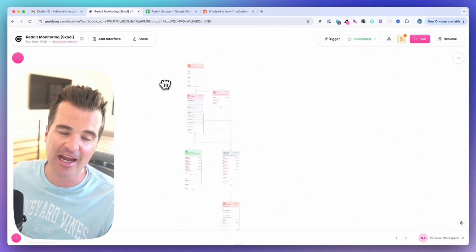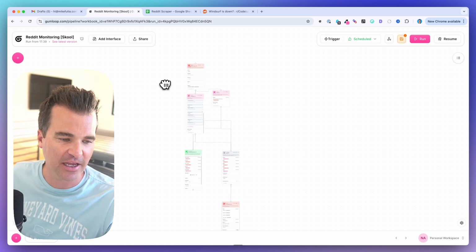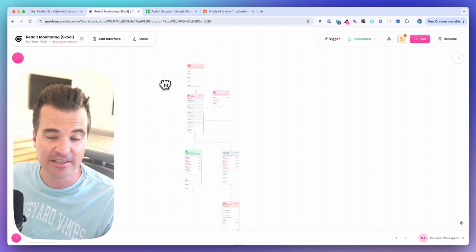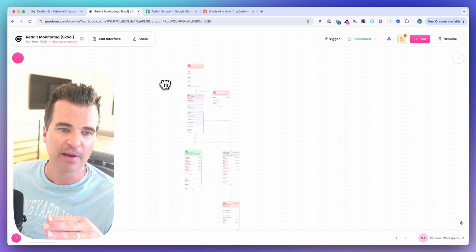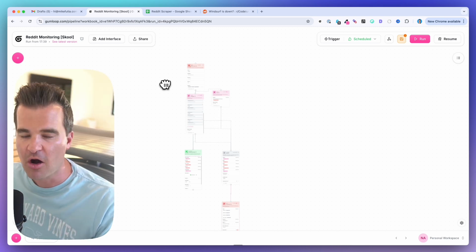We could do some other steps. We didn't go over error handling or error nodes. We can do that in a separate video if you guys are interested. But in terms of getting set up as a first pass, this is a pretty cool automation.